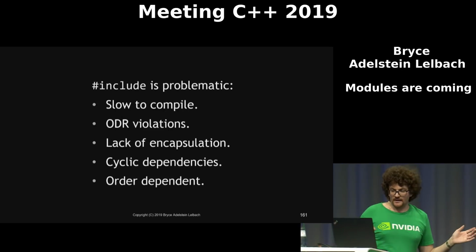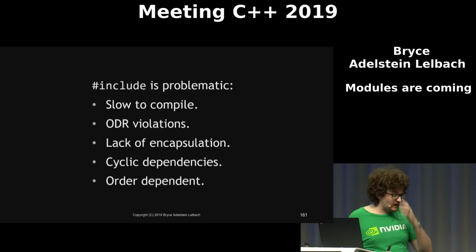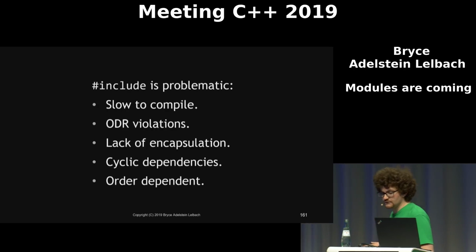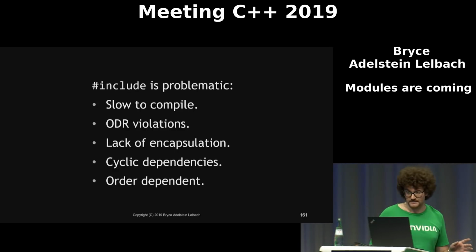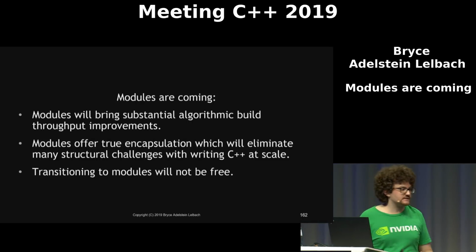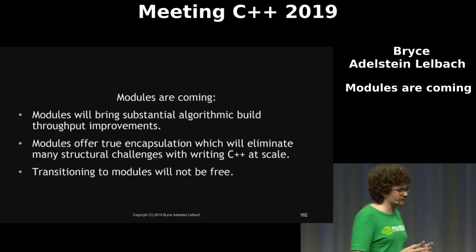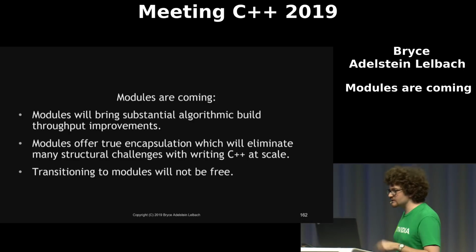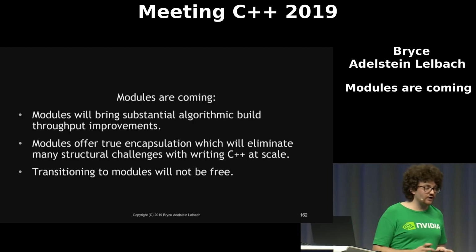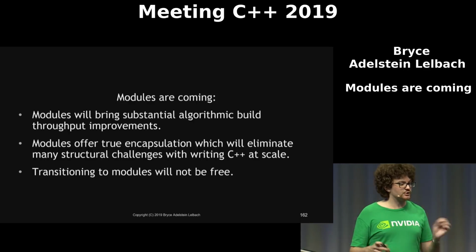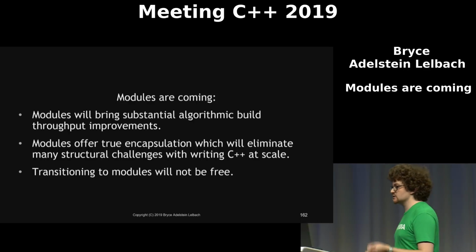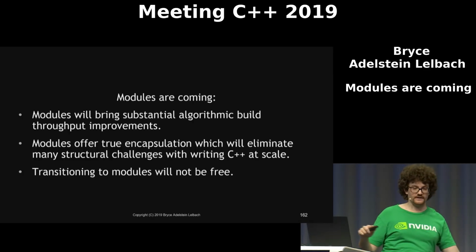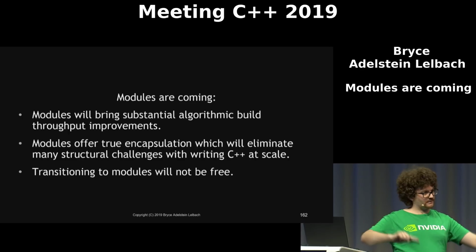So we started this talk by discussing all the problems with the textual inclusion model. Modules solve or greatly reduce all of these problems. Modules will bring us substantial algorithmic build throughput improvements. You no longer have to compile your interfaces in every translation unit that uses them. Modules also, and more importantly, offer us true encapsulation, which makes it easier to write C++ at scale. But transitioning to modules will not be free. And unfortunately, I'm out of time, so I'm going to stop it here.